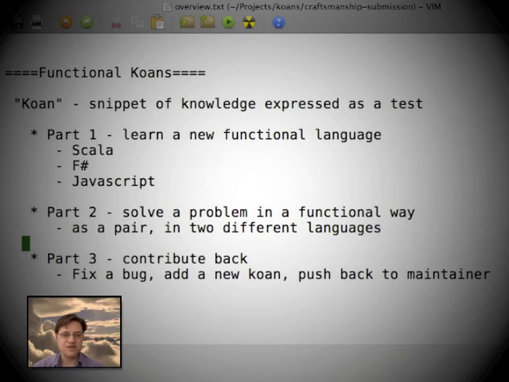Then, as I said, in the second section, in part 2, we'll have a go at solving a functional problem as a pair in 2 different functional languages to compare and contrast, look at speed and elegance and so forth. And then we'll finish up the session by contributing back. So fix a bug, add a new koan, and push it back to the maintainer.